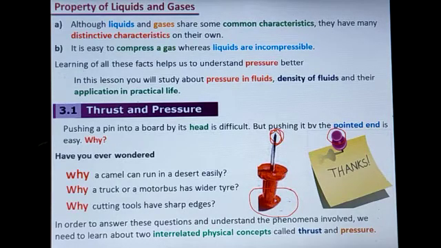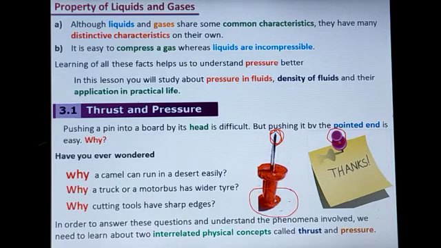The above activity, the above example we have seen, no? Some things are possible, some things are not possible. Then the shape itself, some objects have to be shaped like that, wide. So for that, we are supposed to know the interrelated physical concepts.